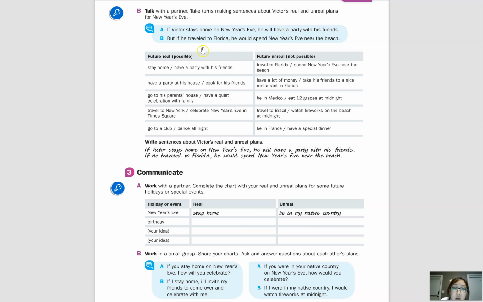And then let's look at the unreal conditional. But if he traveled to Florida, he would spend New Year's Eve near the beach. Okay, so he won't travel to Florida. Maybe he's unable to take time off, or maybe he doesn't have a car, or it's too expensive to travel to Florida. Maybe the plane tickets are sold out. So anyway, for whatever reason, he can't travel to Florida, or he won't travel to Florida. So it is not a possibility.